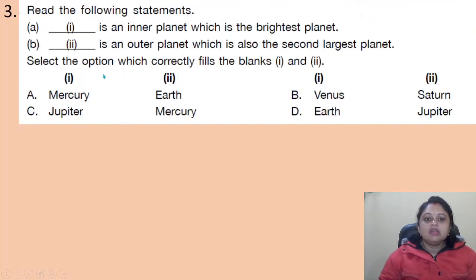Coming to the next question. Read the following statements. A, dash is an inner planet which is the brightest planet. B, dash is an outer planet which is also the second largest planet. Select the option which correctly fills the blanks 1 and 2. The options are A, Mercury, Earth. B, Venus, Saturn. C, Jupiter, Mercury. D, Earth, Jupiter. So here the correct option: the inner planet which is the brightest planet is Venus. Then the outer planet which is also the second largest planet is Saturn. So here the correct answer is option B.